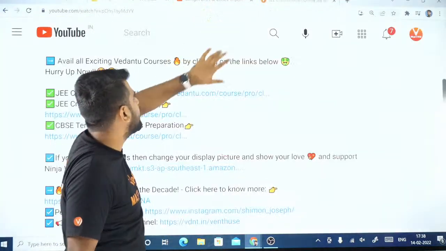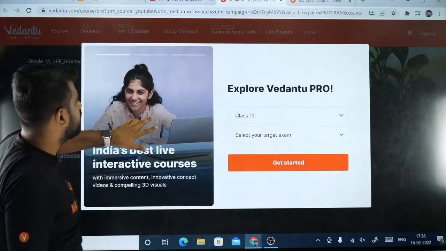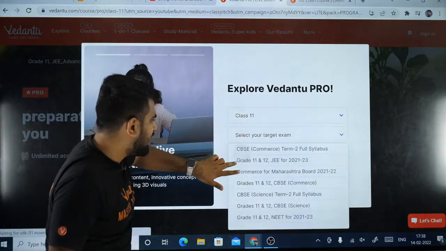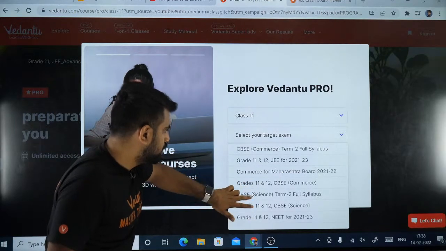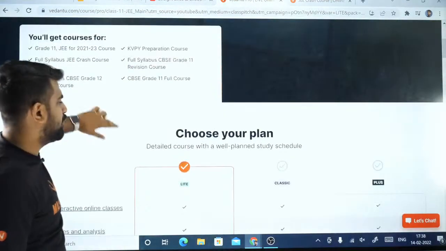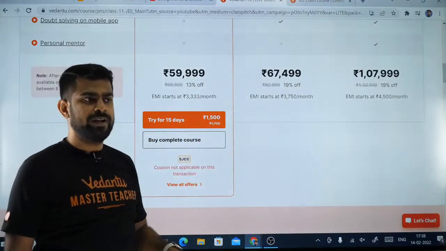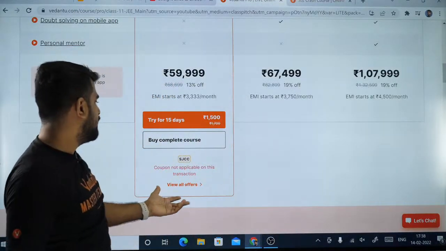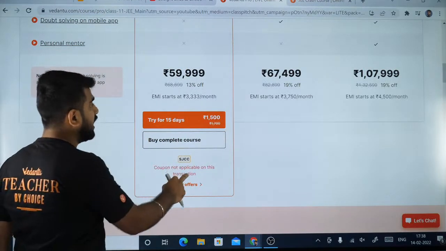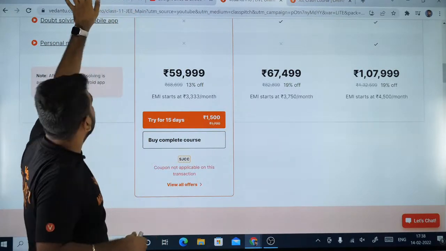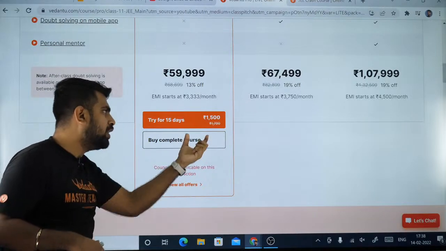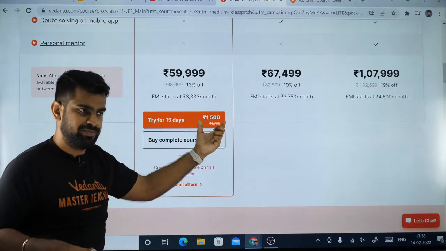You have it for 11th standard also. So you click on the same link. Now you choose class 11. Class 11 JEE. So if you choose JEE, you will have it here. So 1 month, you see, it is 1,500. Okay. So if you use the coupon code SHJ Pro, it will become 1,350.